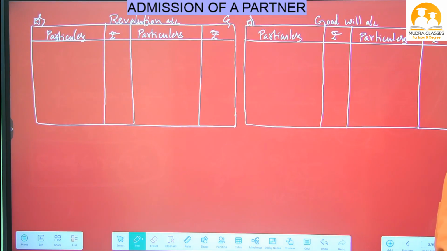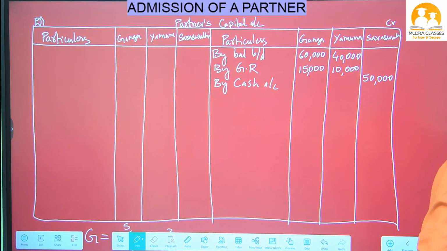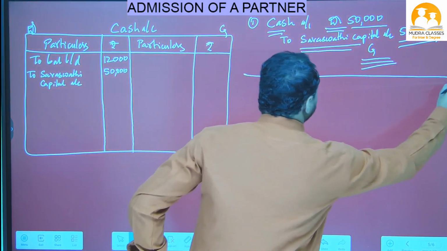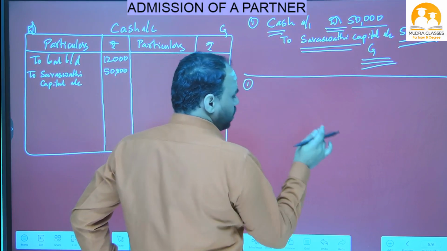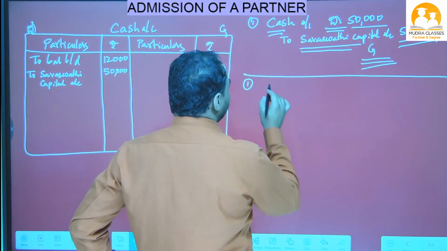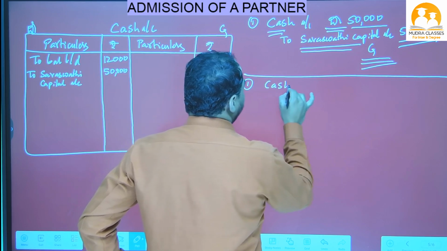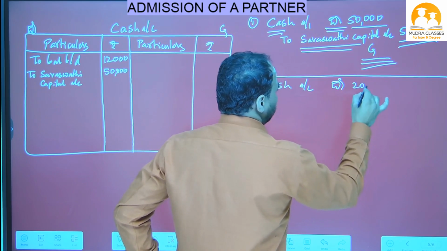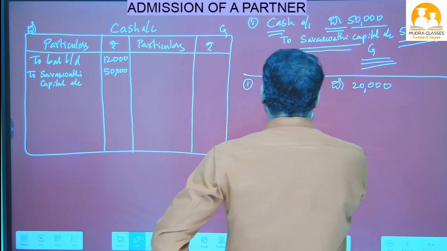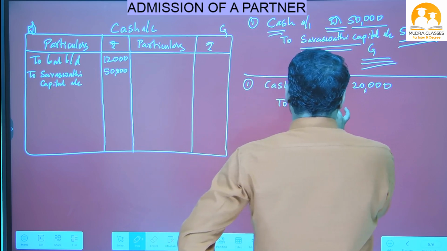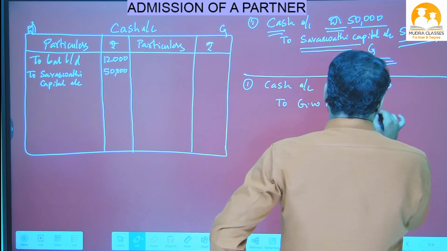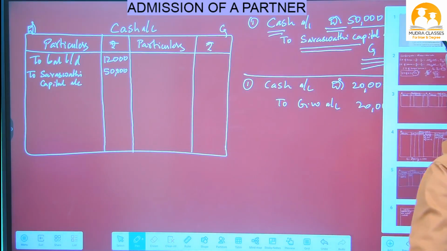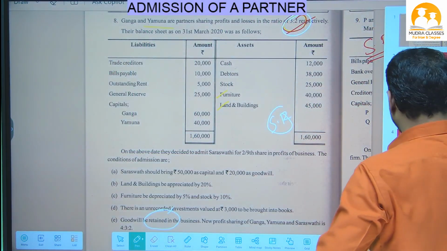So here two journal entries will come. First of all I will write the journal entries for you. What are the two journal entries for goodwill? First journal entry: new partner bringing goodwill into the business. So this journal entry will come: cash account debit 20,000 to goodwill account 20,000, because the new partner is bringing goodwill amount 20,000 into the business, right?